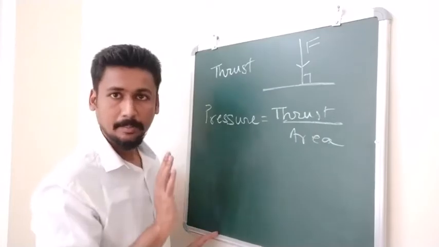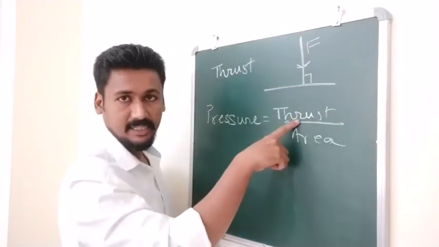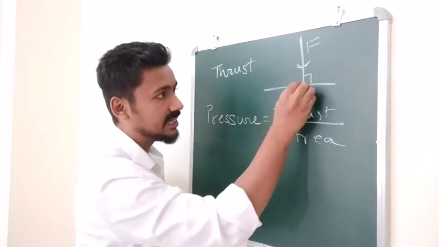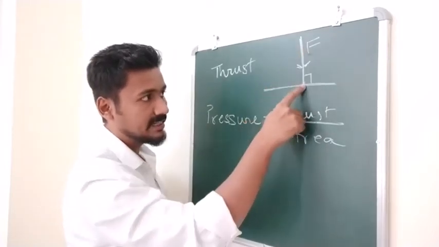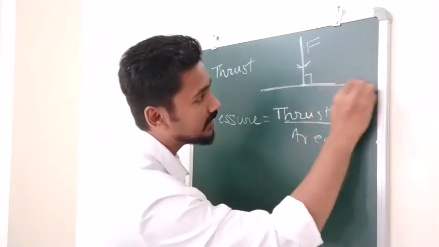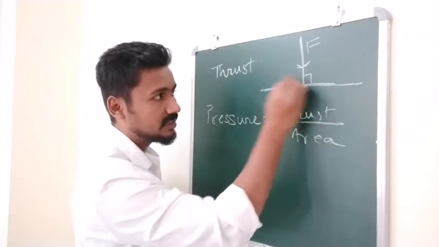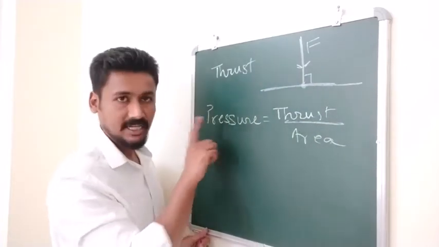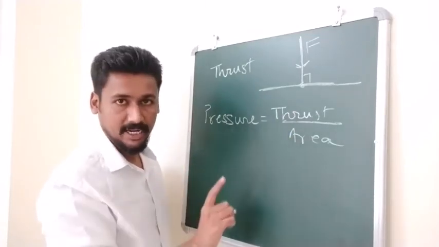So we are applying some perpendicular force, that is the thrust, on this area, right? So we will divide the force by the area. Which area will we take? We are not concerned with the total area of the surface, only the area which is in contact with that body. That is called pressure. So pressure is defined as thrust per unit area, right?